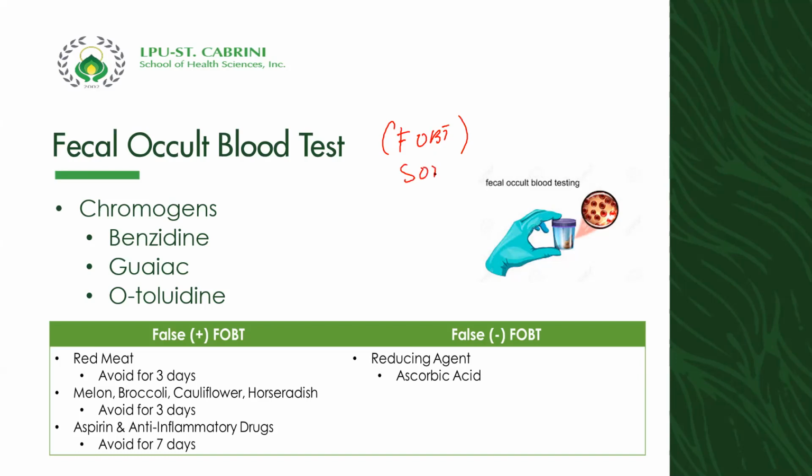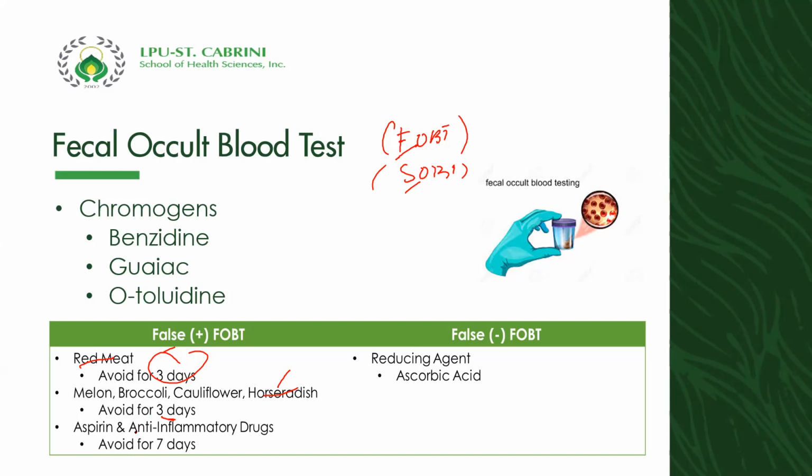Some say this is the SOBT. They're just the same. Fecal stool. Red meat must be avoided for 3 days. Melon, broccoli, cauliflower, and horseradish. Horseradish is yung labanos. Should be avoided also for 3 days because it can also cause false positive reaction.